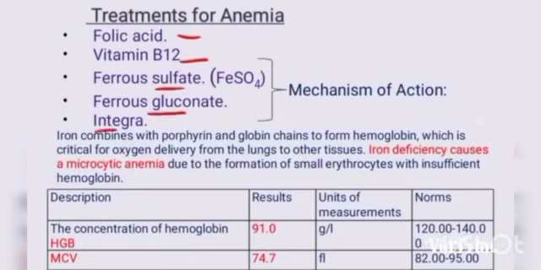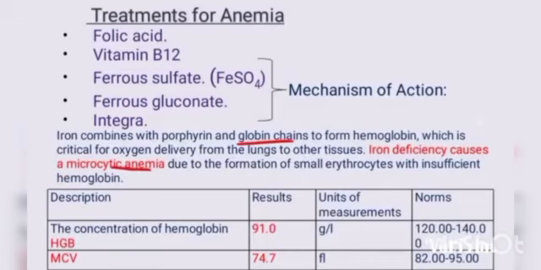The mechanism of action is that iron combines with the porphyrin and globin chains to form hemoglobin, which is critical for oxygen delivery from the lungs to other tissues. Iron deficiency causes a microcytic anemia due to the formation of small erythrocytes with insufficient hemoglobin. Here is the description, results, and measurement unit of this.